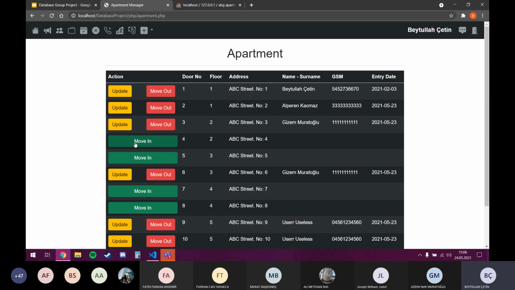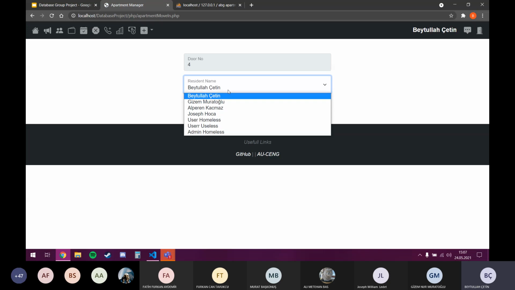So if we click this move in button, you can see this is empty for now because no one lives in apartment number 4. When we click the move in button, we can select the user to move in.